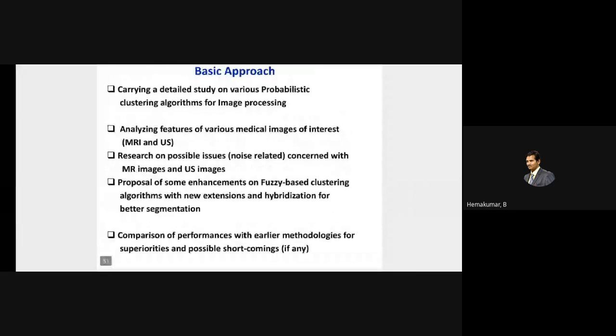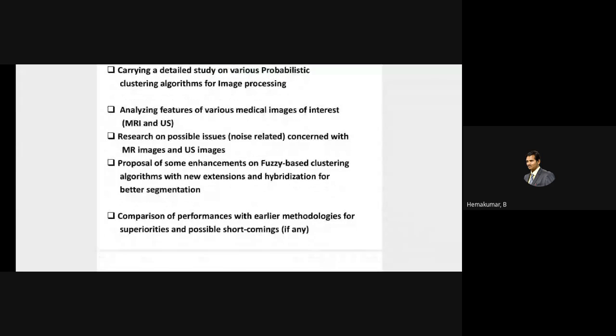These are the basic approaches in segmenting a medical image. First, you have to carry out a detailed survey on various probabilistic clustering algorithms for image processing, analyzing features of various medical images of interest, MRI and US. Research on possible issues. Particularly, we have to study that. We should have ample knowledge about the different noises which arise in these kinds of images, MRI and US.